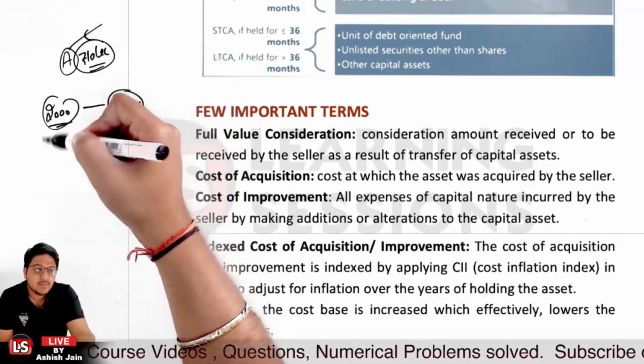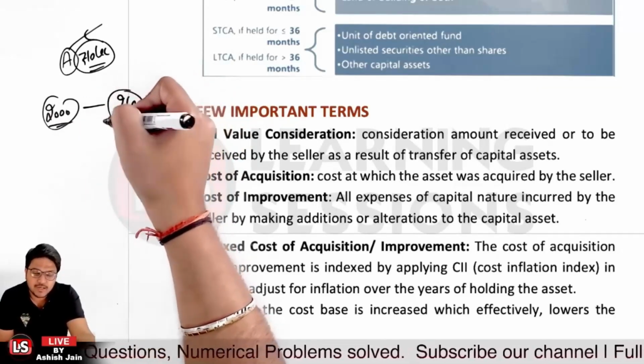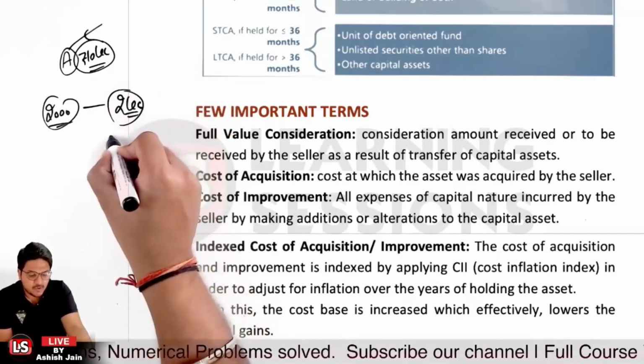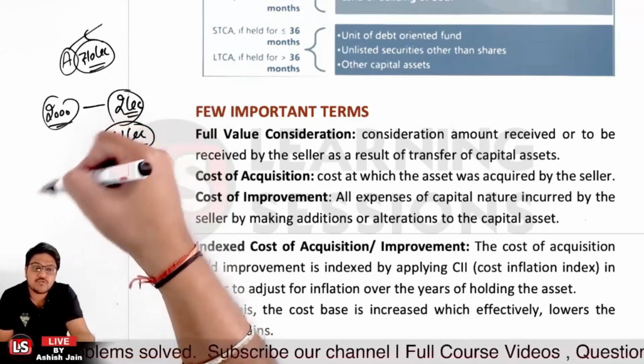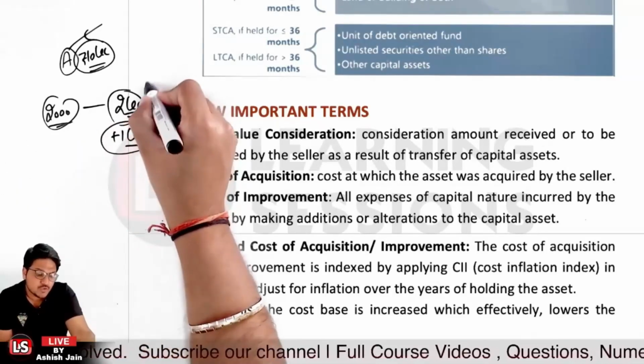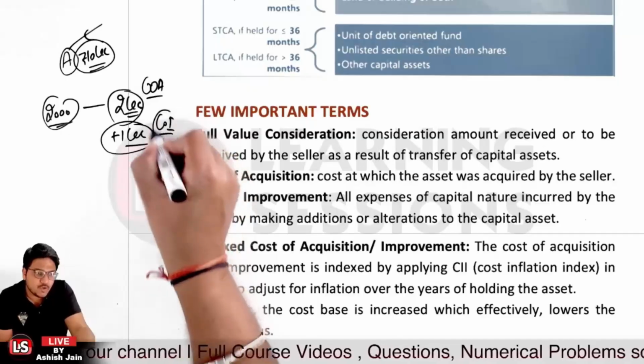And also let's say person A has spent on additions or alterations on this particular asset. Let's say he spent rupees 1 lakh on the same. So that will be added to it. That will be the cost of improvement. So this is cost of acquisition, and this is COI, that is cost of improvement, right?